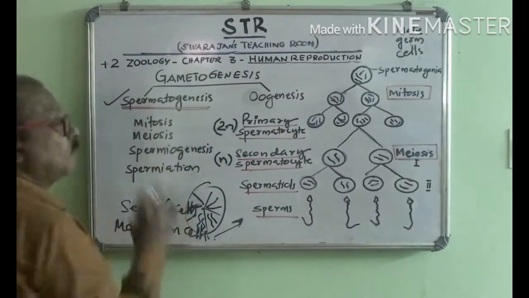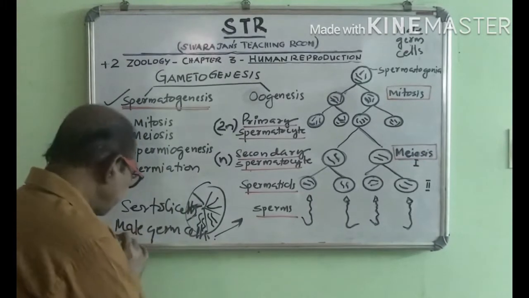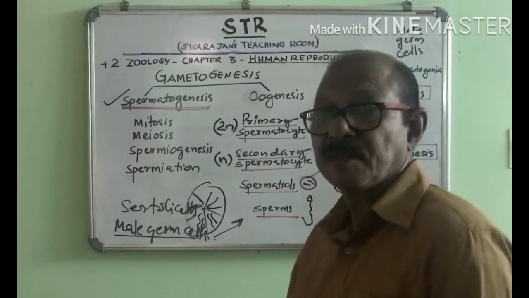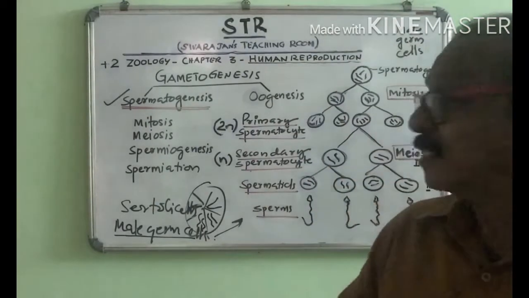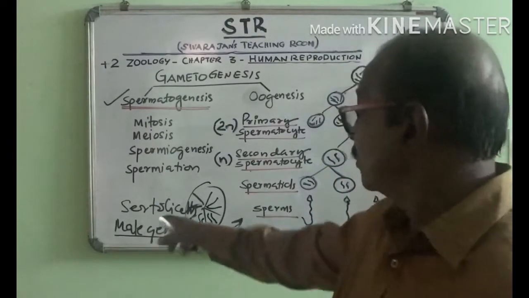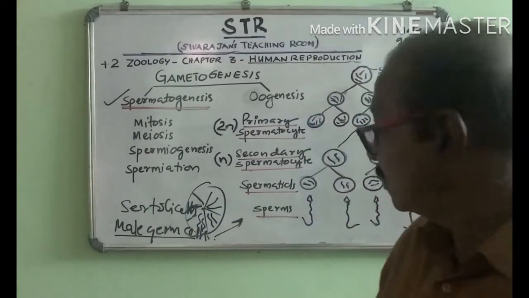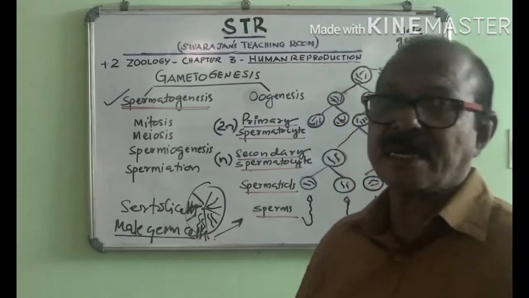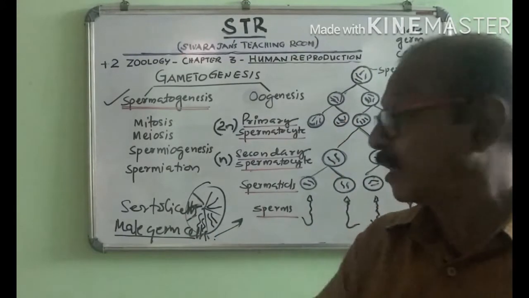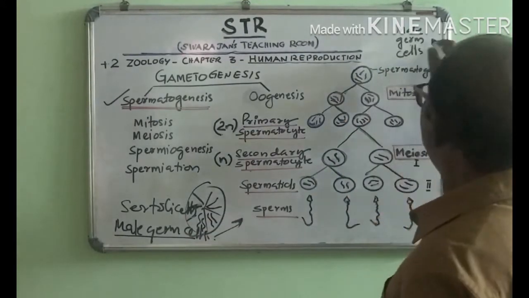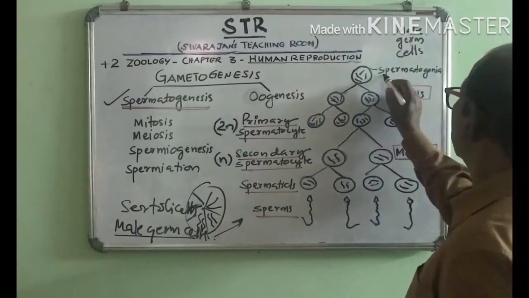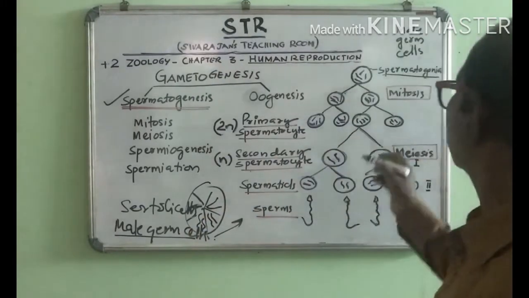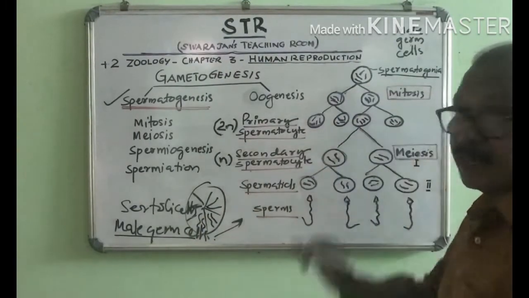Today, in spermatogenesis, we'll begin with the male germ cell. There are two types of cells in the seminiferous tubules. One is Sertoli cells and second is male germ cells. Male germ cells develop into sperms and Sertoli cells nourish the developing sperms. The male germ cells are otherwise called spermatogonia.